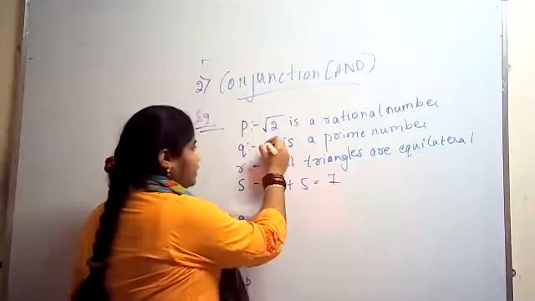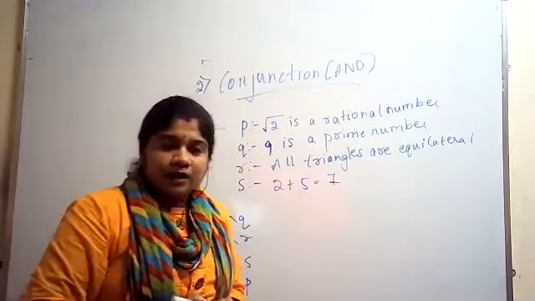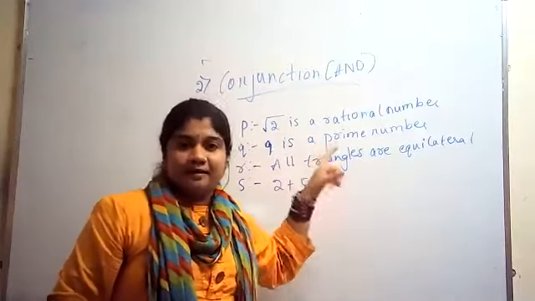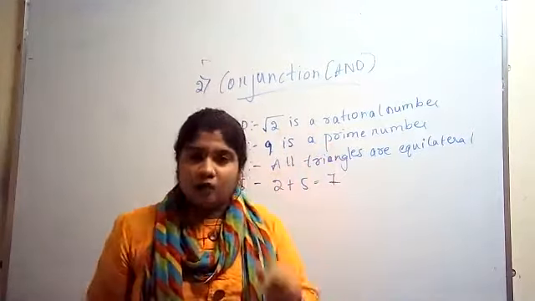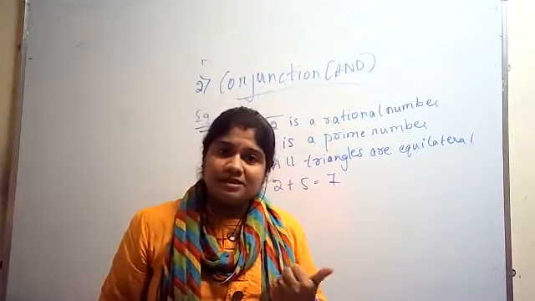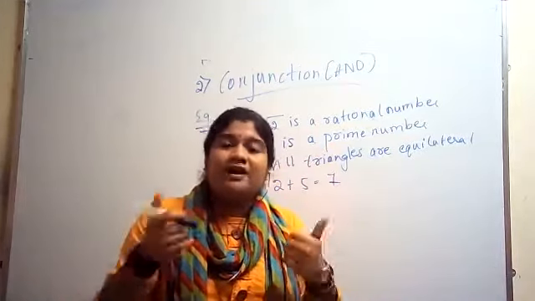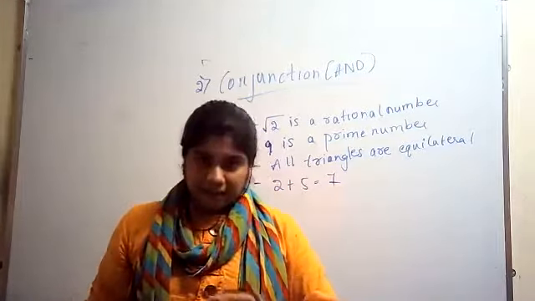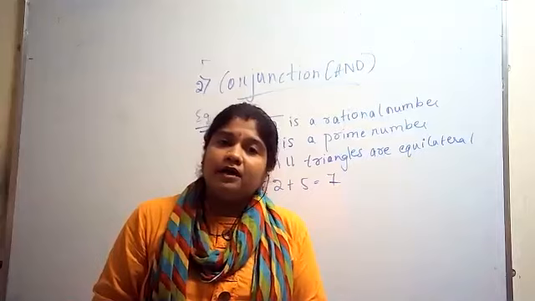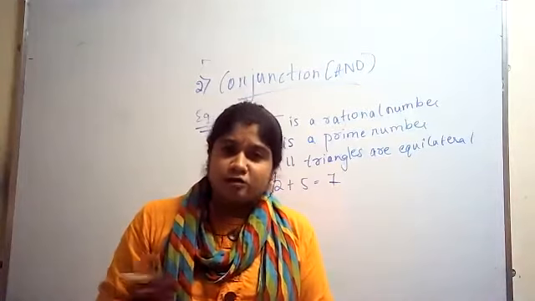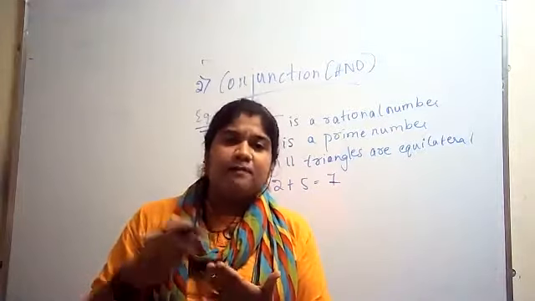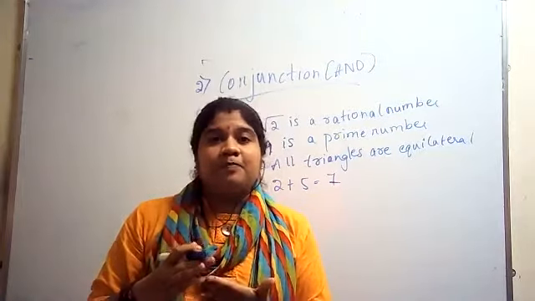So the first statement, root 3 is a rational number. Now you need to judge whether it is true or false. What is a rational number? A rational number is one type of real number. Real numbers include fractions, decimals, square roots, integers, negative numbers, everything, all the numbers we use.